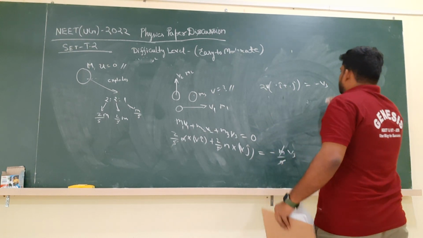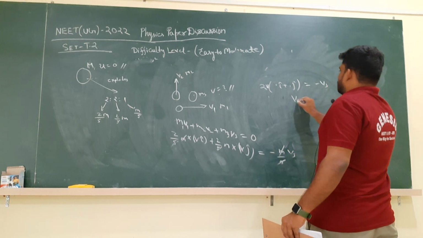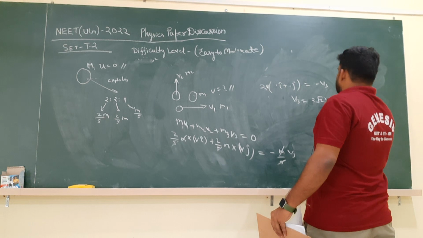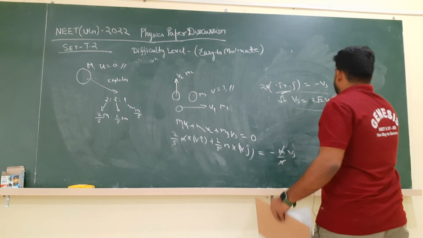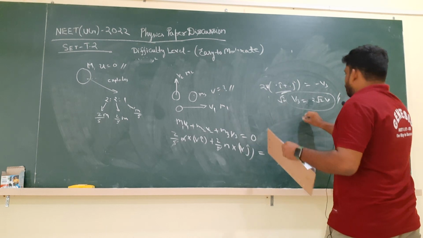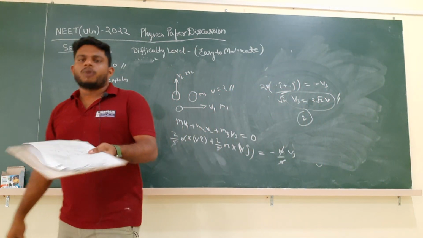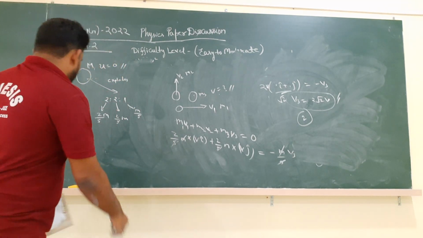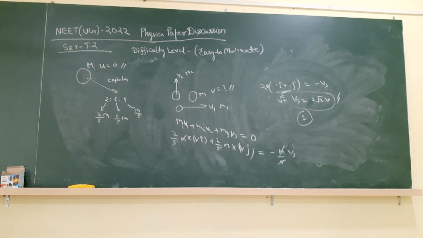So therefore, what is the magnitude of V3? Again, whether magnitude is negative or positive, we don't take. What is the magnitude of V3? 2 root 2 V, because the magnitude of i cap plus j cap is root 2. So the magnitude of V3 is 2 root 2 V. From that, what is the solution? Option number 2 is the solution. Okay, this is a bit moderate question, not tough, not easy, moderate level question. Now, before going to the next question, just note it down.